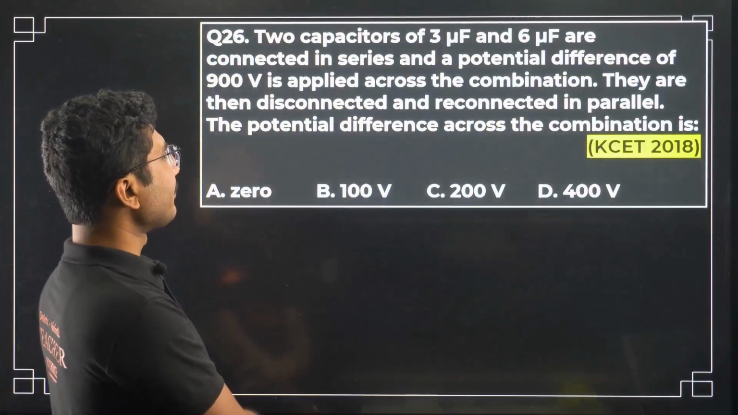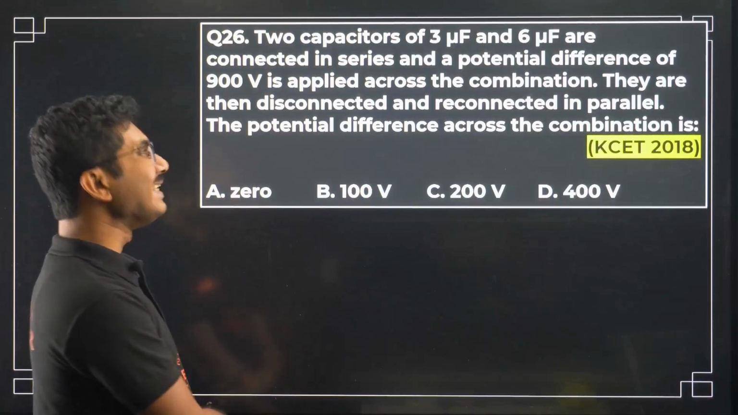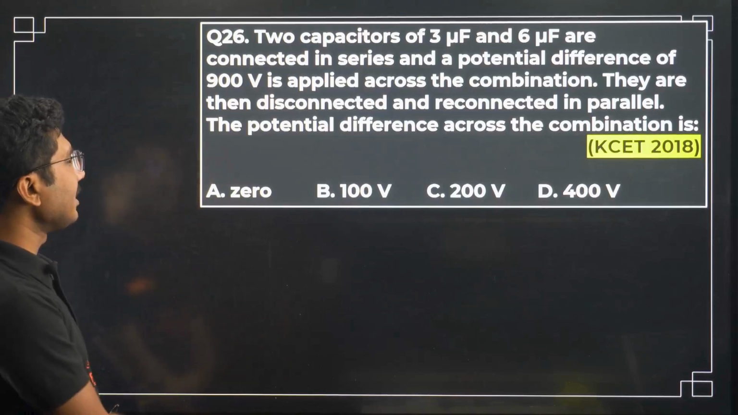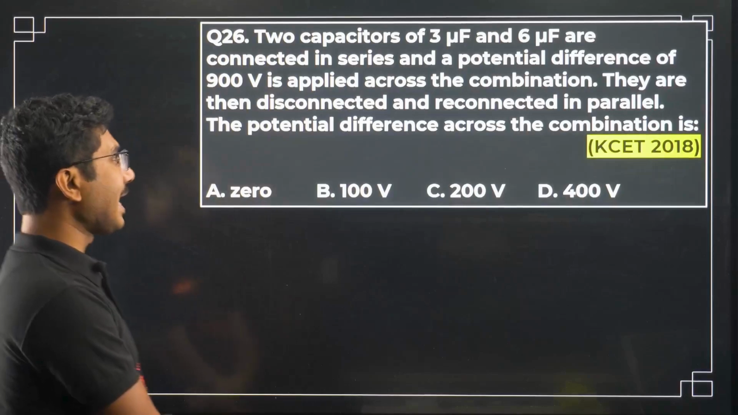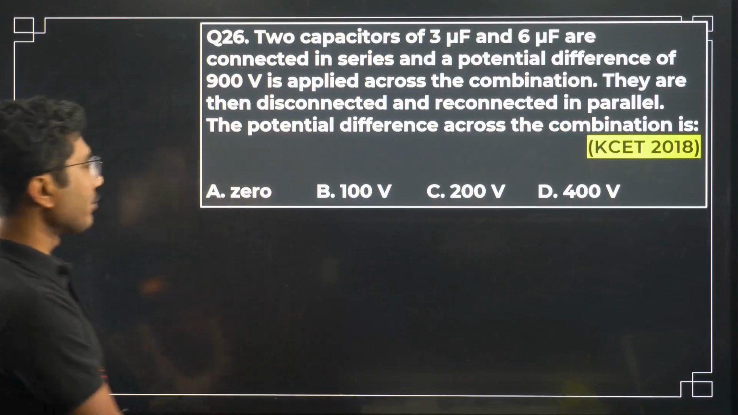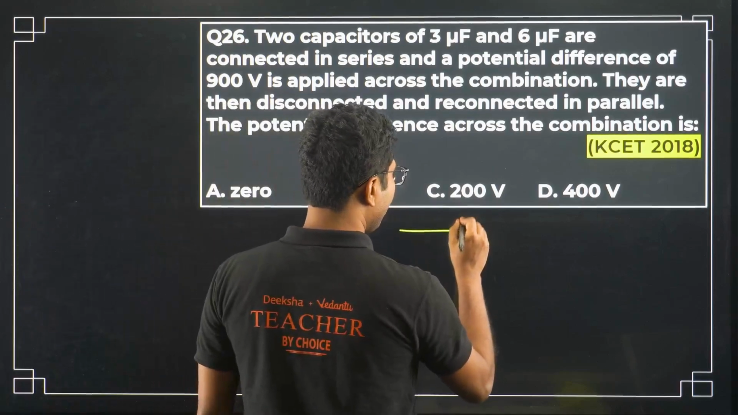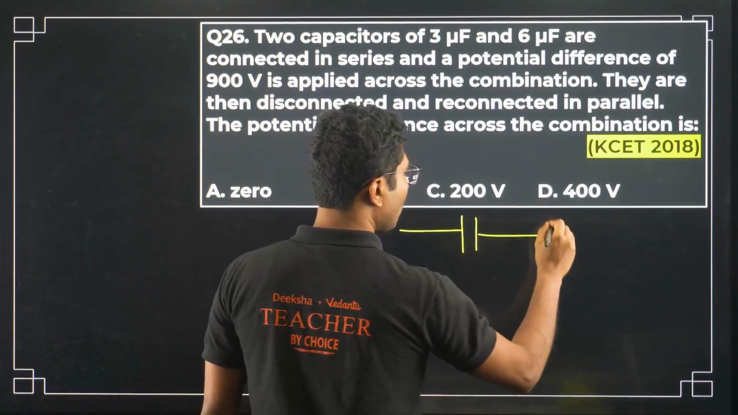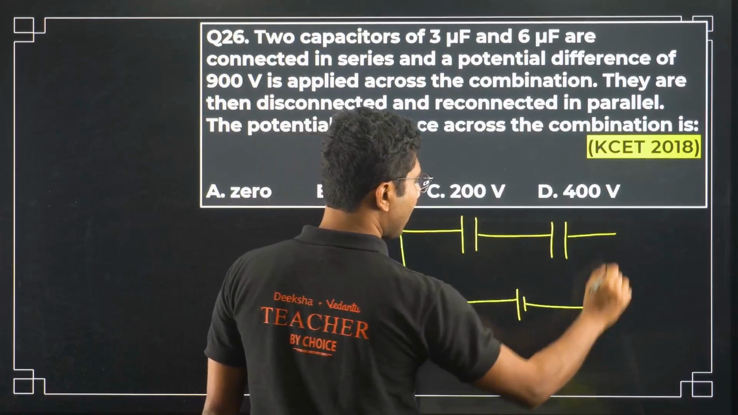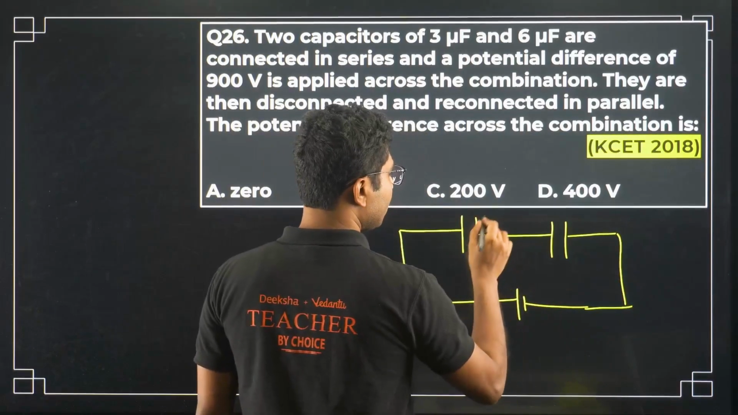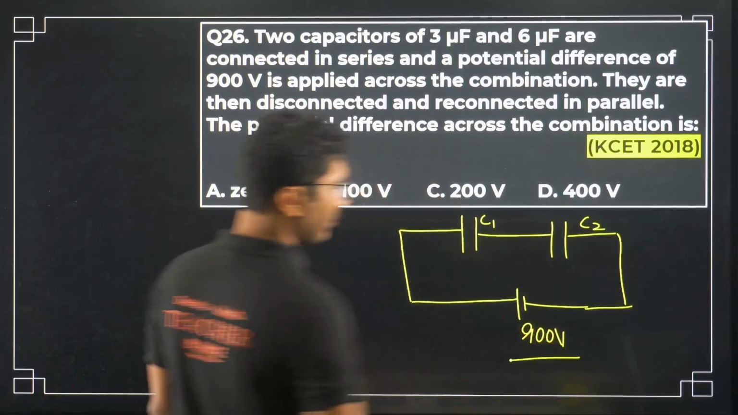Two capacitors of 3 microfarad and 6 microfarads are connected in series. A potential difference of 900 volt is applied across the combination. They are then disconnected and reconnected in parallel. The potential difference across the combination is. So first, we have two capacitors connected in series and applied a voltage of 900 volt. This is C1, this is C2, the values are given. So this is 900 volt. Okay, this is the system.